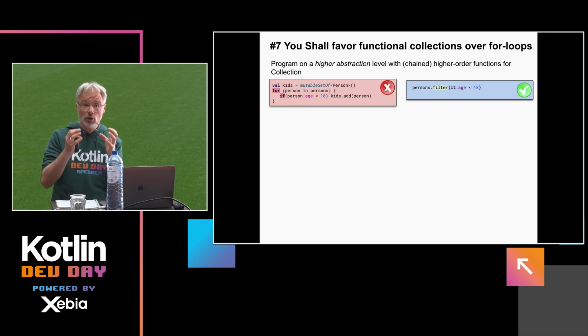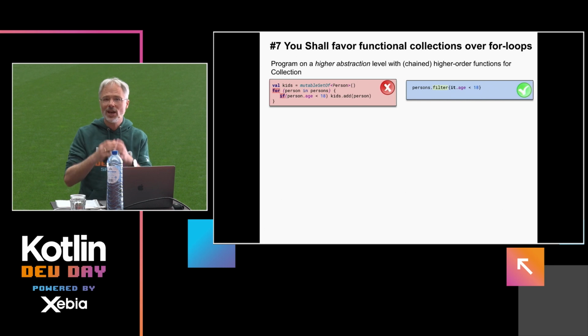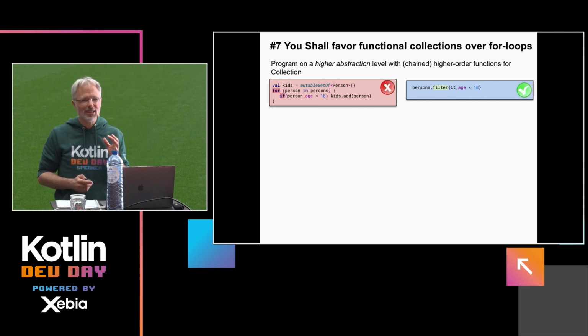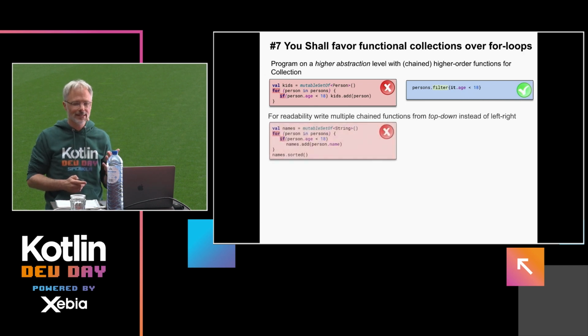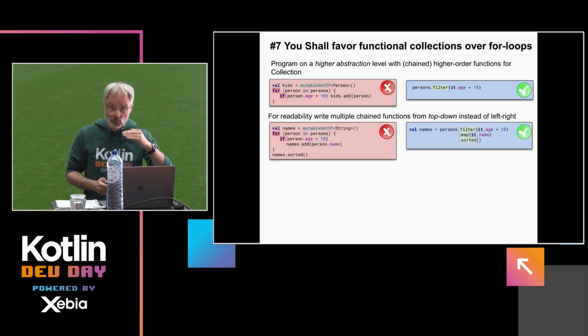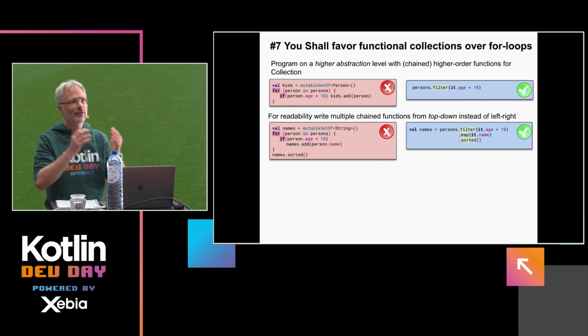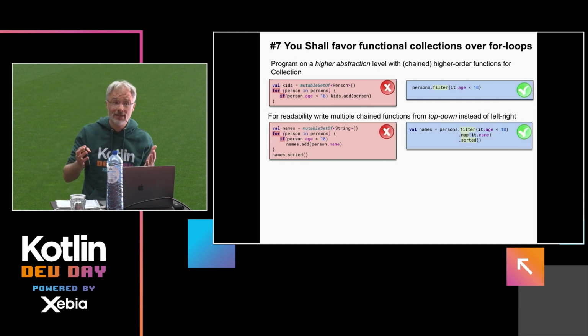So that's a big advantage. Besides that, these high-level constructs are very well tested, so your code is less error-prone. You can change this computation. And that's actually where maybe a tip can help, in the sense that when you have multiple of these transformations, it's good advice to put them top-down instead of left-right. It's very simple, but it really increases the readability in a tremendous way.